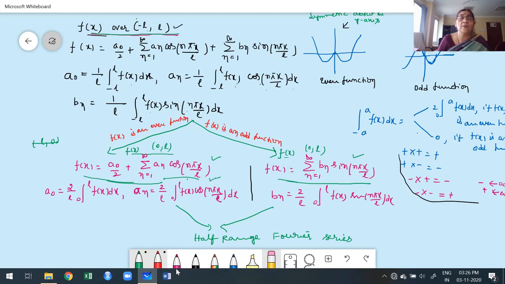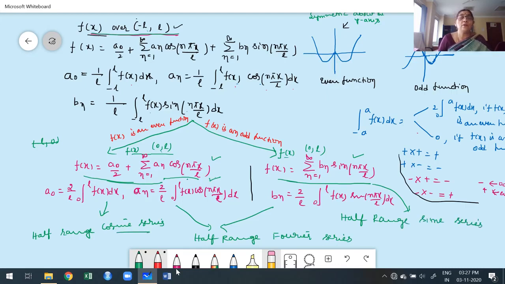Therefore, this half range Fourier series is also called half range cosine series. Suppose you expand this Fourier series, it involves only sine functions. Therefore, this half range series is also called half range sine series, or simply they consider this as sine series, and this as cosine series.